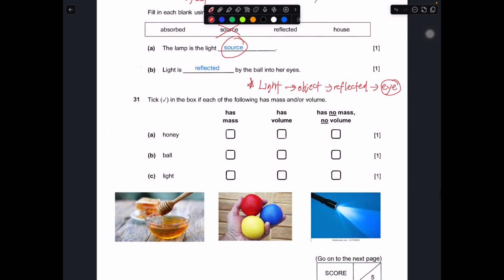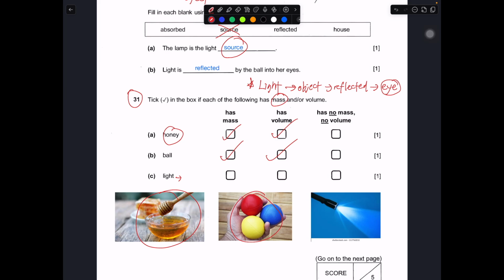So next up, 31. Put a tick in a box if each of the following has mass or volume. Basically, mass is the amount of matter in the object. Volume is really how much space the object occupies. So honey, as I put it over here, is a liquid, so it has mass and has volume. For the ball, solid, it has mass, has volume.